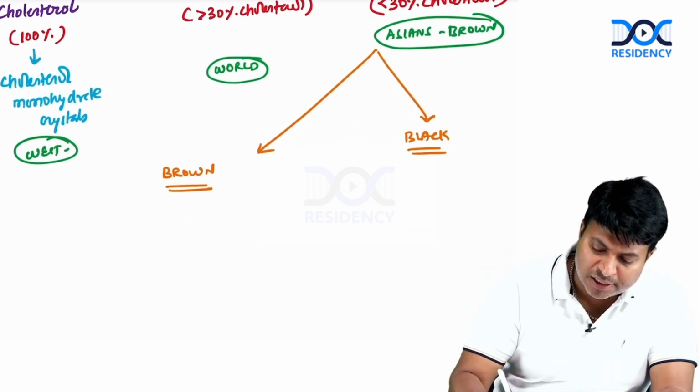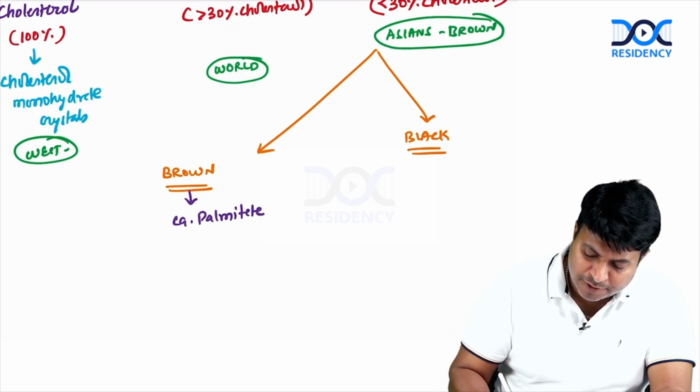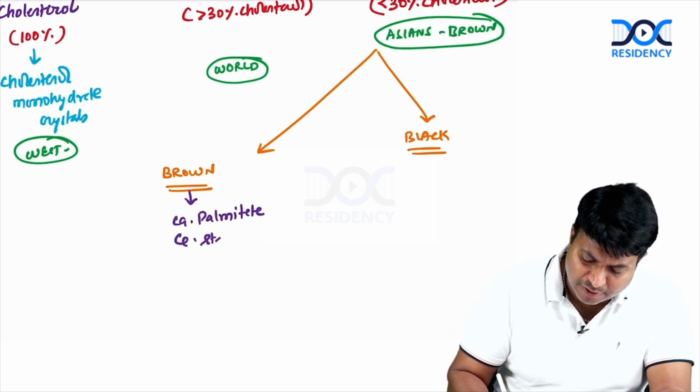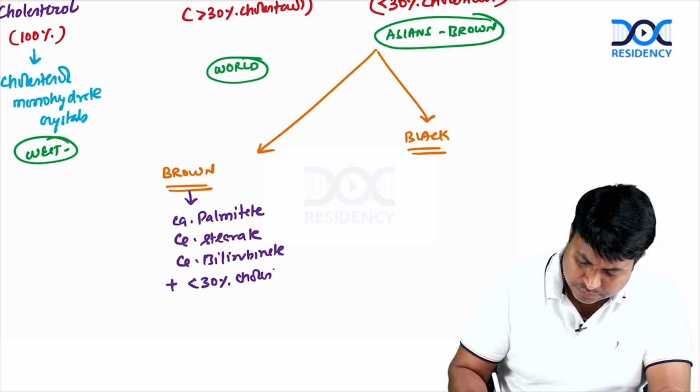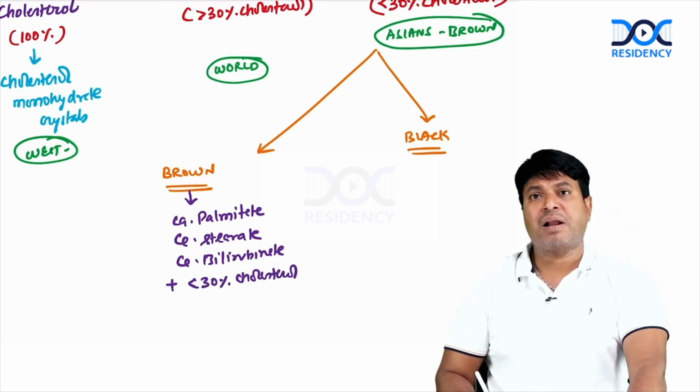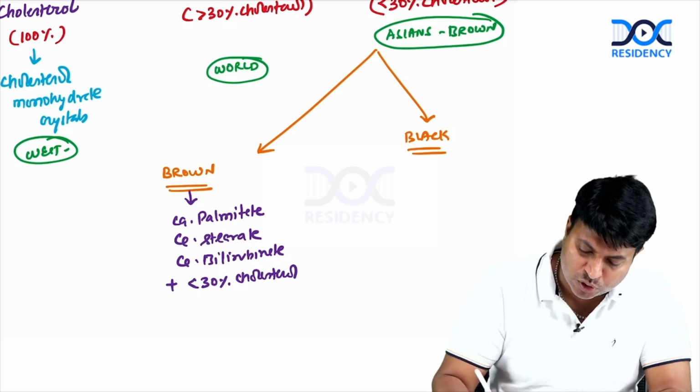So what are the components of brown pigment stone? It is made up of calcium palmitate, calcium stearate, and calcium bilirubinate plus less than 30% cholesterol. So calcium palmitate, stearate, and bilirubinate and less than 30% cholesterol is brown stone.